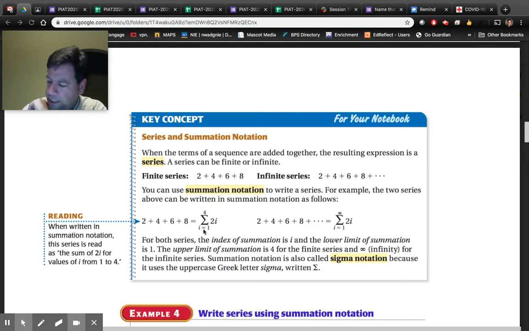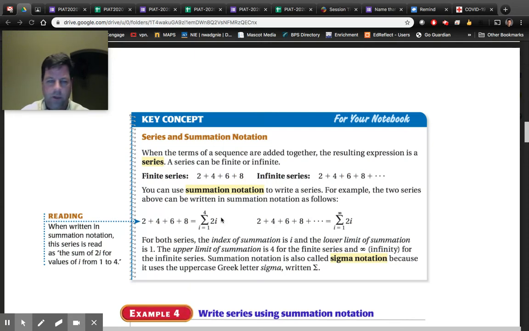i equals 1. Typically, that's your bottom right there. Very seldom do you not start with the first term. Later on, when you get into Cal 2, somewhere in there, sometimes they don't start with 1, okay? And then the top value, that 4, tells me that there's going to be 4 terms. So i to 4, okay, 1, 2, 3, 4 terms. And then what's after this thing is the formula. And again, it's 2i, okay?